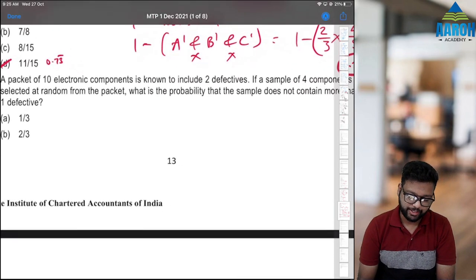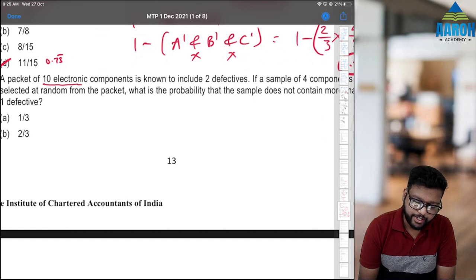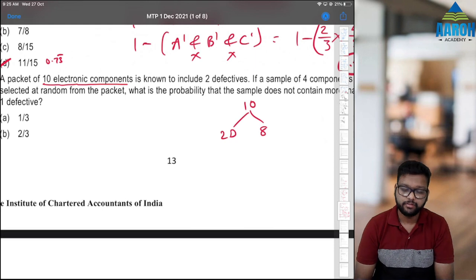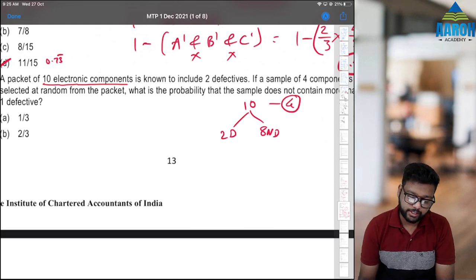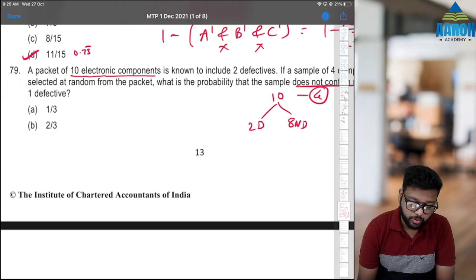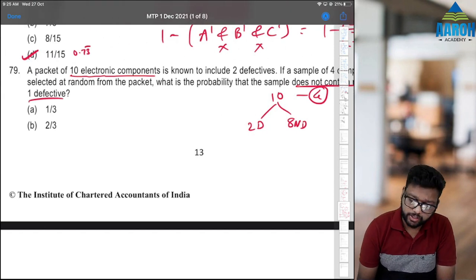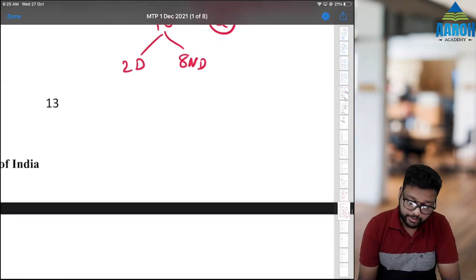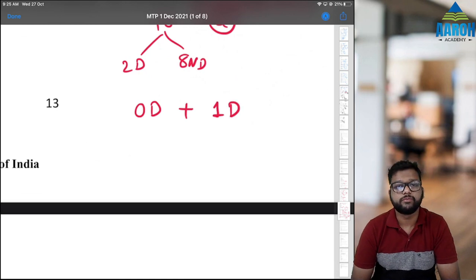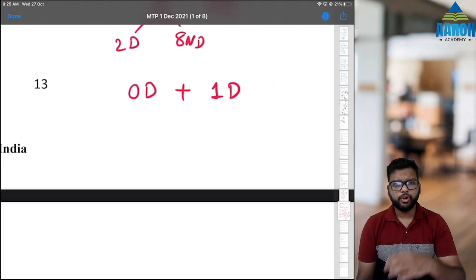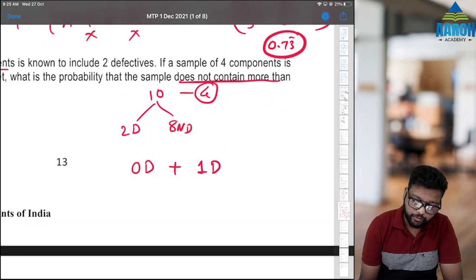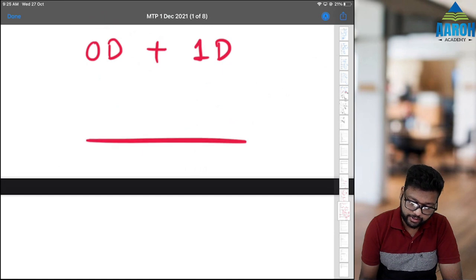79th, again similar, I guess, from the module only. A packet of 10 electronic components is known to include 2 defectives, that means 8 non-defectives. If a sample of 4 components is selected at random from the packet, what is the probability that it does not contain more than one defective? That means it contains either 0 defectives or 1 defective. For probability, you should always calculate the denominator first. We have to select 4 out of 10. So the denominator is going to be 10C4.